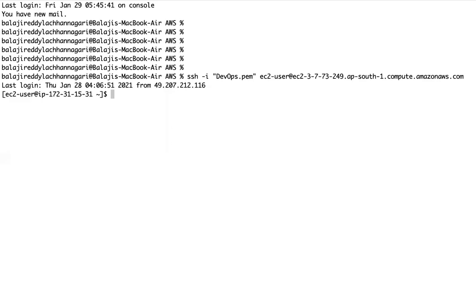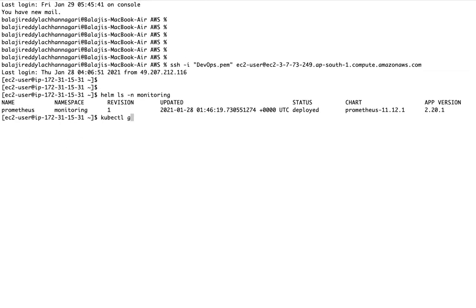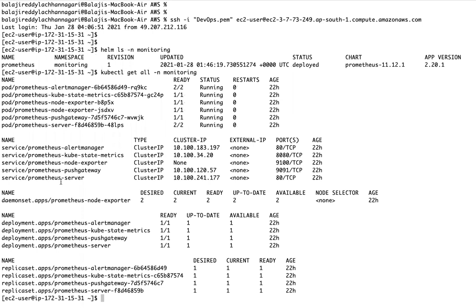Yesterday, we deployed a Prometheus stack in a Kubernetes cluster using Helm. If you see, we added this Prometheus stack in a monitoring namespace. This Helm chart contains a lot of YML files. It has deployed all these applications: a Prometheus server, node exporter, alert manager, kube state metrics.